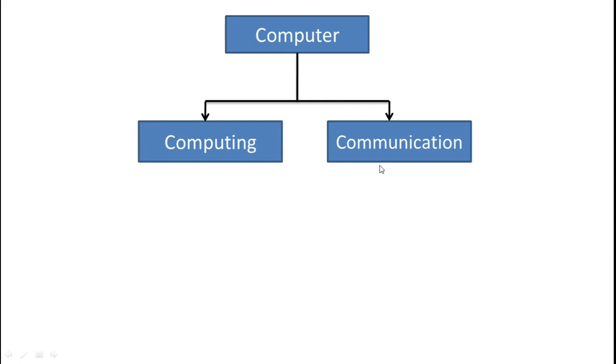But right now, in the 21st century, most of the time computer is used for communication purposes also. Because if you think about today's situation, whenever you are attending a video conference meeting, or attending a video lecture series, online video sessions, live video lectures, or you can attend a live webinar, you can attend a live HTTP.